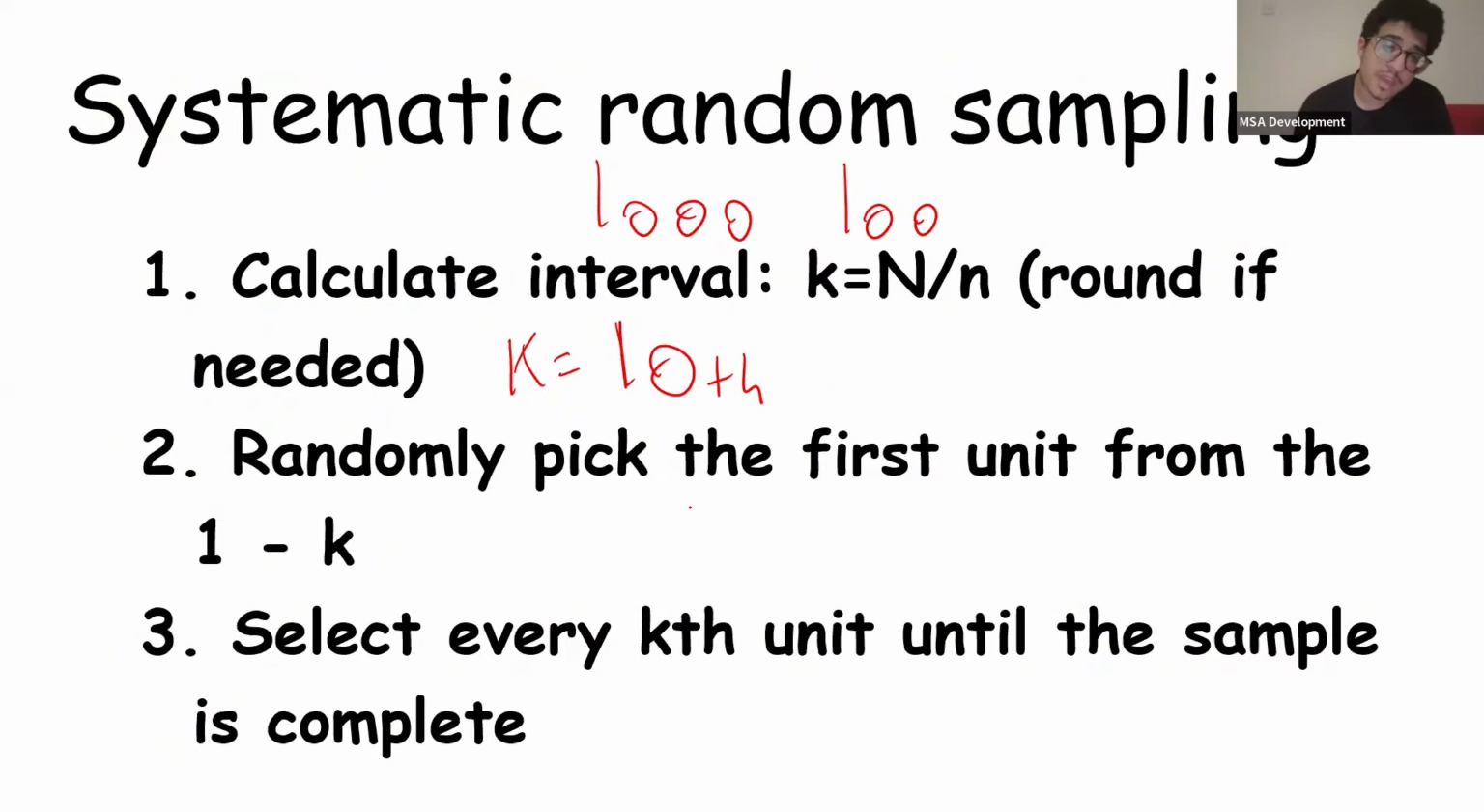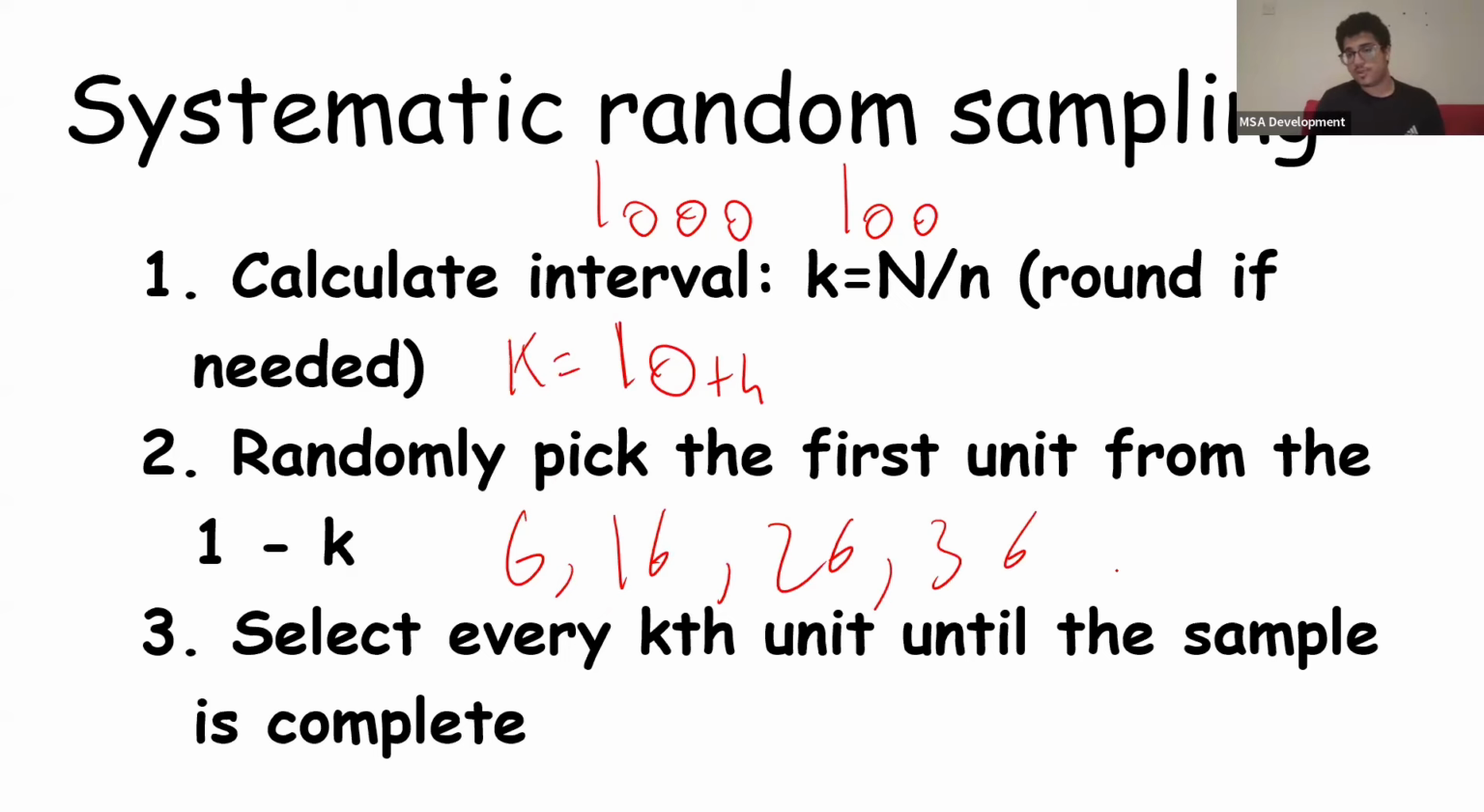So now we're going to randomly pick a number from between 1 and k. Let's say we land on 6. Tamam? So now the random number is 6. And from 6, we're going to select every 10th unit or kth unit, okay, until the sample is complete. So we're going to go 6, 16, 26, 36, 46, until we get 100 people. Okay, that's how systematic random sampling works.